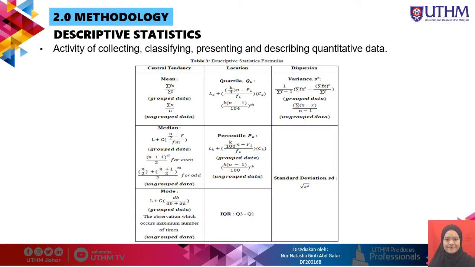Next is descriptive statistics. It is the activity of collecting, classifying, presenting, and describing quantitative data. The table shows the formulas that we use for descriptive statistics: mean, quartile, variance, median, percentile, mode, interquartile range, and standard deviation.